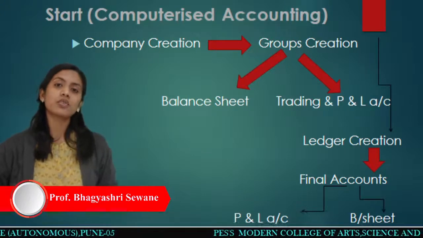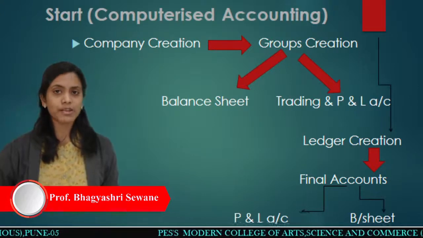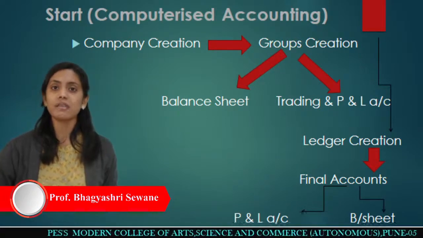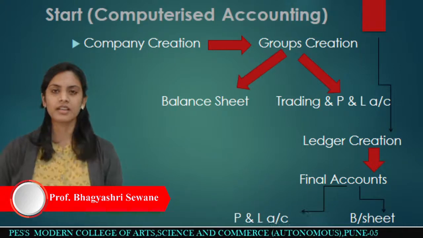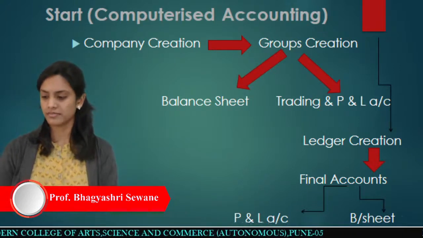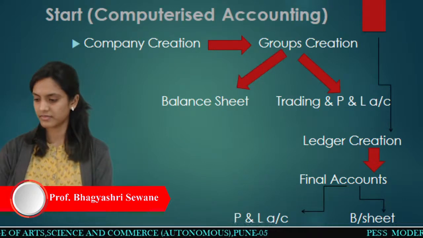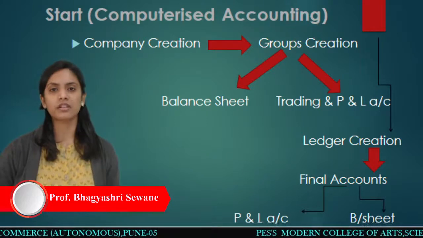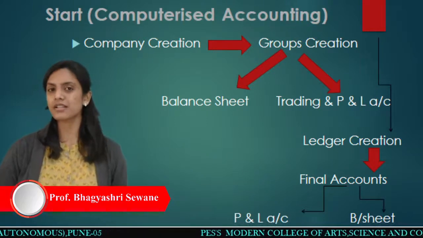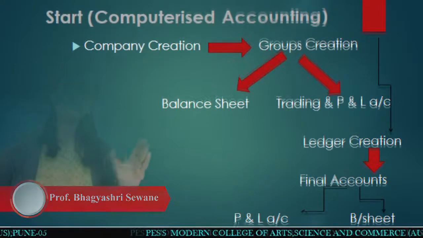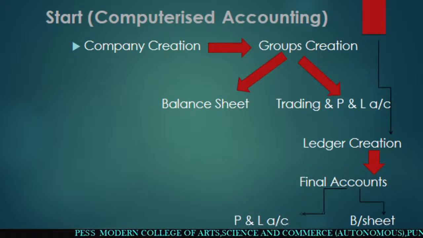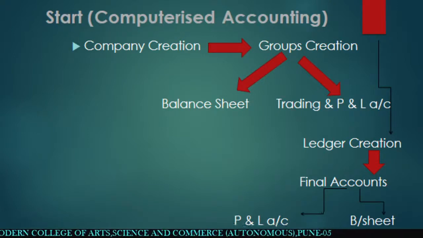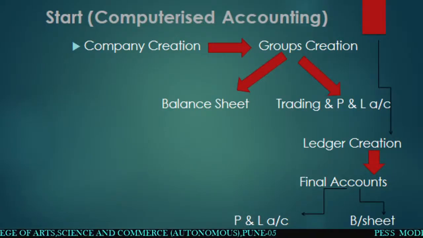In a profit and loss account, what groups will be there? There are the expenses and the incomes. So there will be direct expenses, indirect expenses, direct income, indirect income. Following this group creation, now we have to proceed further to ledger creation. What are these ledgers now? In manual accounting, whatever ledgers were there, that is purchase, sales, stationery, printing, these ledgers we have to create in this technical accounting, that is Tally, right?